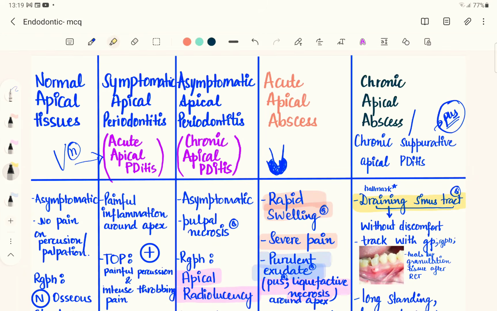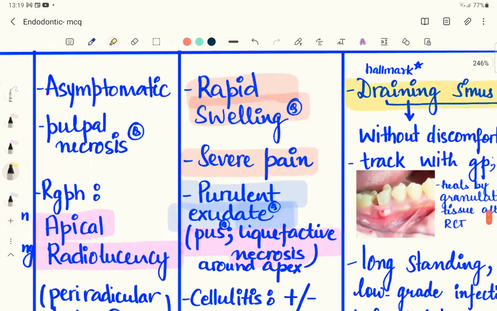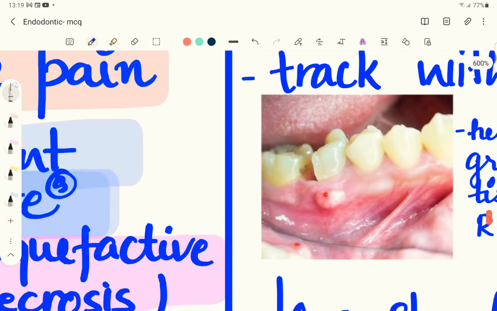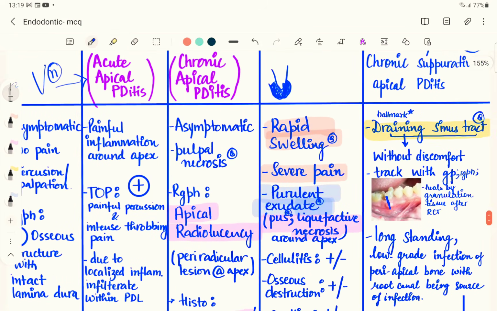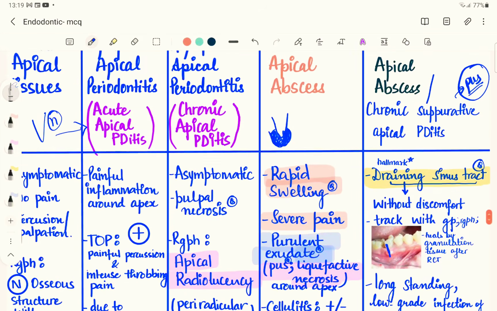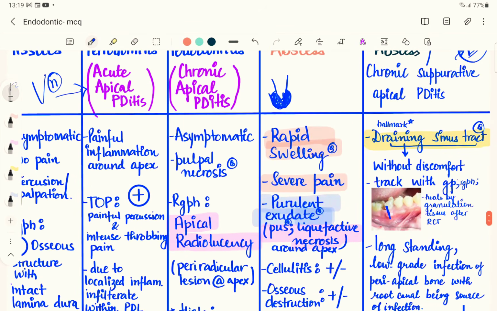And how do we track which tooth is affected? We take a gutta percha and insert it in the sinus tract, as far as possible, and then take a radiograph. In the radiograph, we will find the source or the root of this odontogenic infection. This chronic apical abscess heals by granulation tissue after we do a root canal therapy.